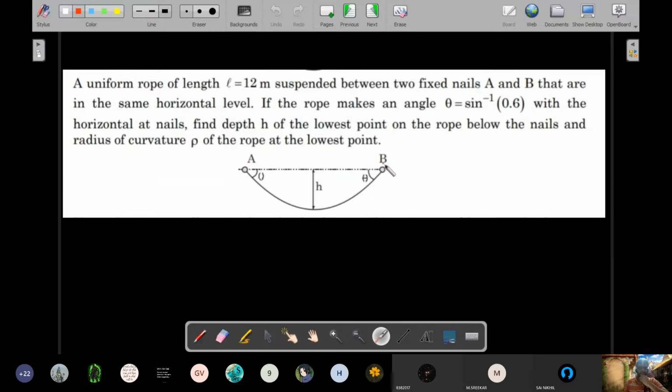That means between this level to this lowest point, he wants this height h, and the radius of curvature of the bottommost point. So there's a curve, right? For a circle, radius of curvature is uniform. For any other shape, at different places, the radius of curvature is different, as I already told you during our basic maths classes. So he wants the radius of curvature at the bottommost point.